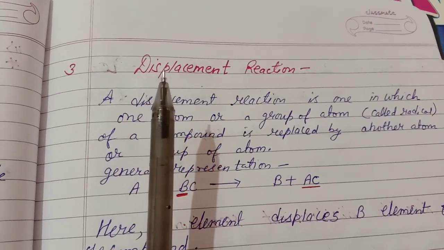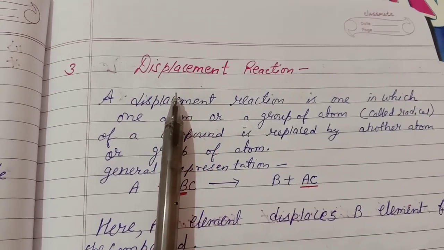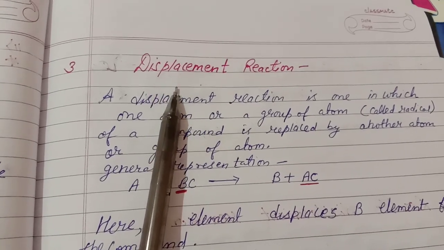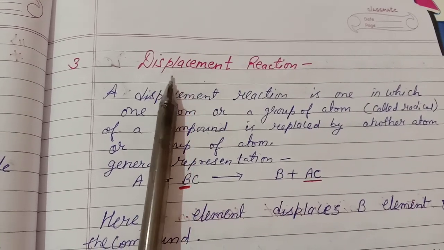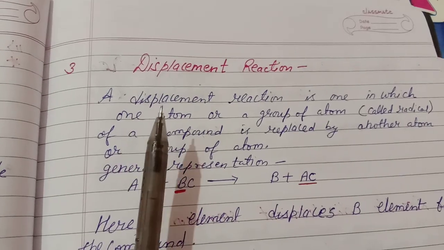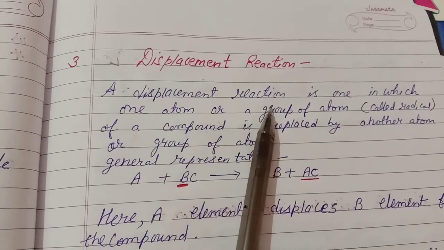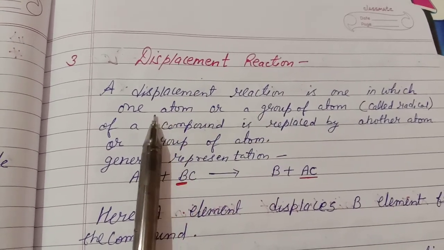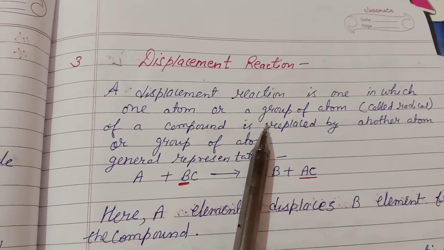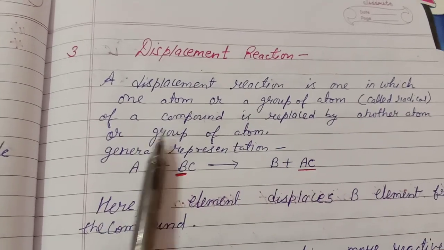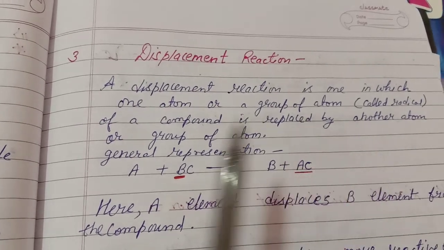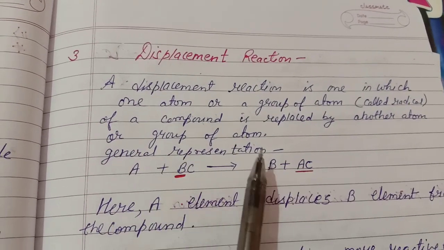Now we will see the third type of chemical reaction, that is displacement reaction. The name suggests displacement. Displacement means change in place. A displacement reaction is one in which one atom or a group of atoms, that is called a radical, of a compound is replaced by another atom or a group of atoms.